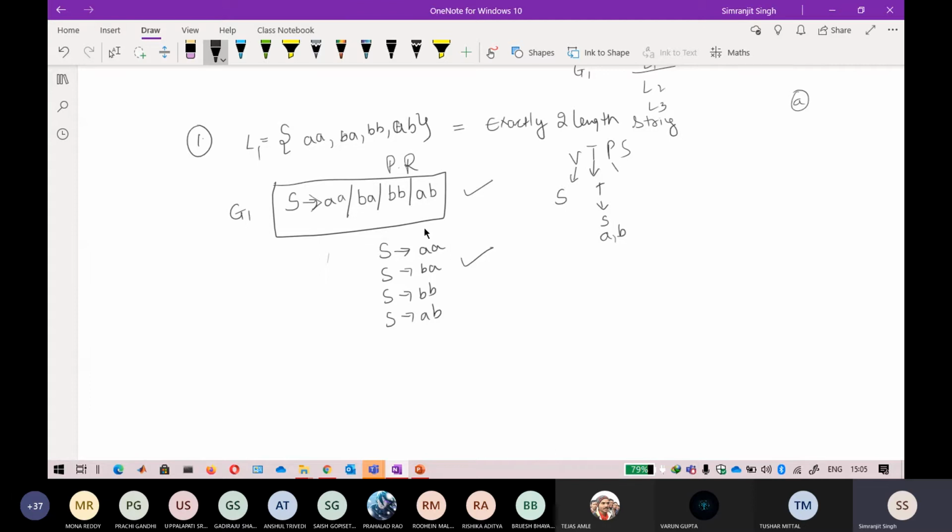I will tell you if a particular string is not generated by your grammar. That is why it is wrong. It can be correct also, it can be wrong also. The grammar I am deriving is not the only correct grammar. There can be multiple correct grammars.